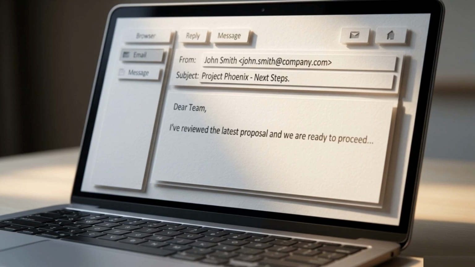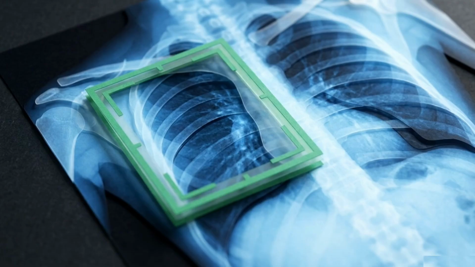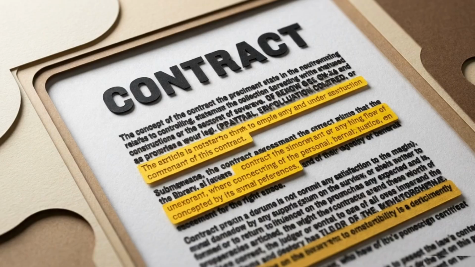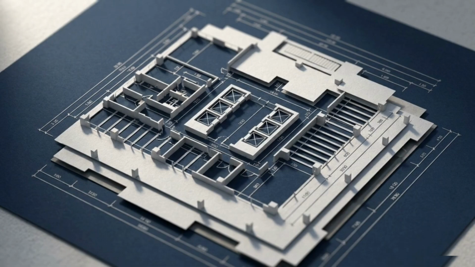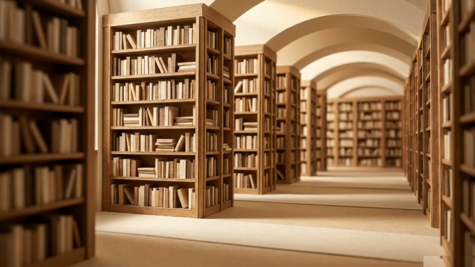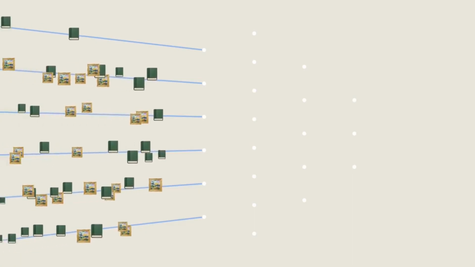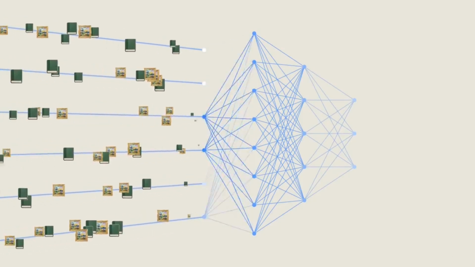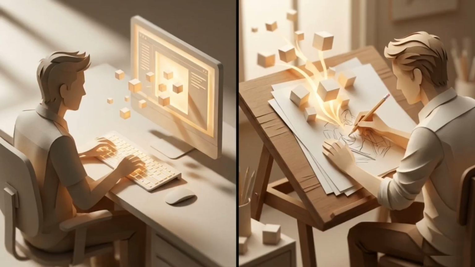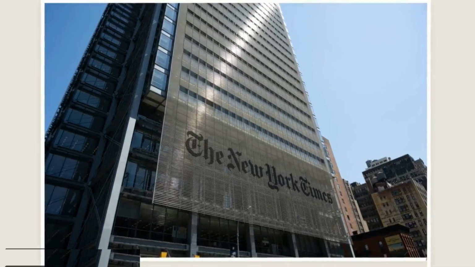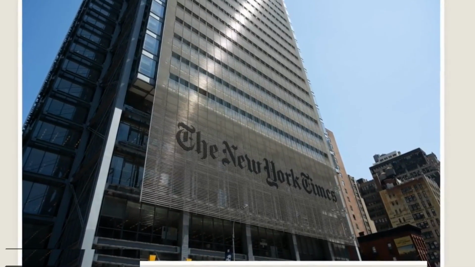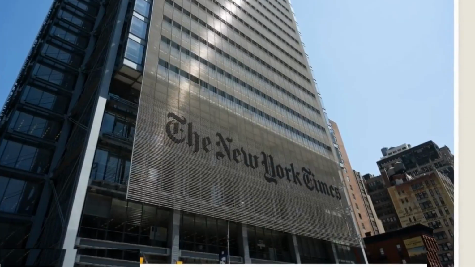Today, these tools write corporate emails, diagnose medical scans, draft legal contracts, and design architectural blueprints. But this brings us back to our library. If a machine learns by studying millions of copyrighted books and images, does that output belong to the prompter or the original authors?